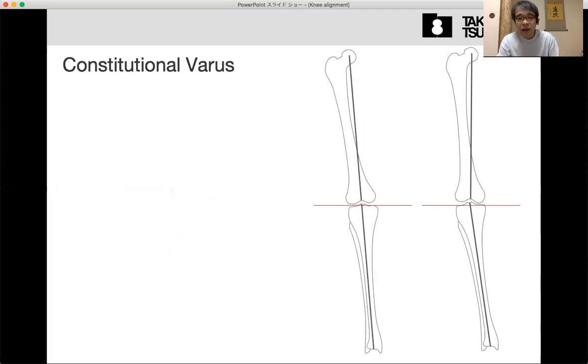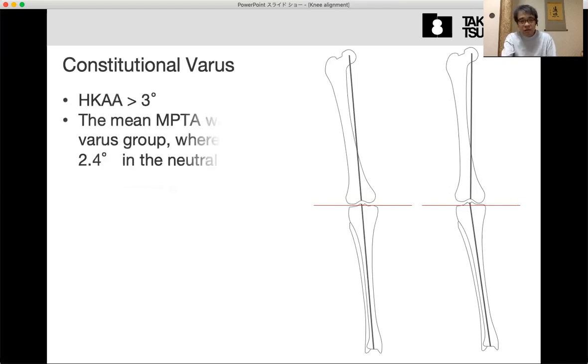Okay, so we call it the constitutional varus. So this means native varus alignment. Maybe this is considered to be some kind of abnormality, but many studies show this is natural. Many people have minor constitutional varus.